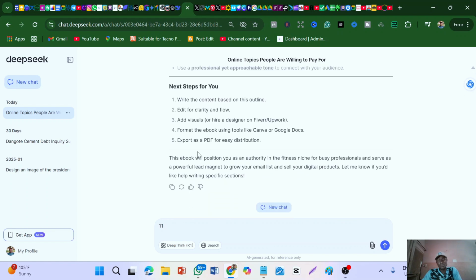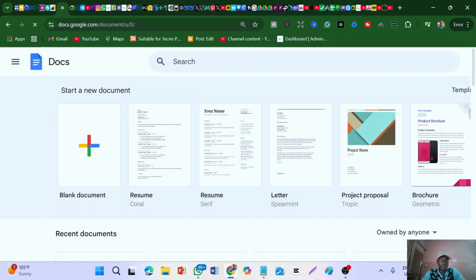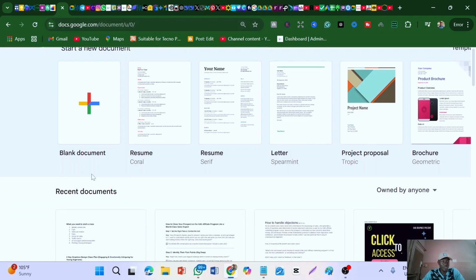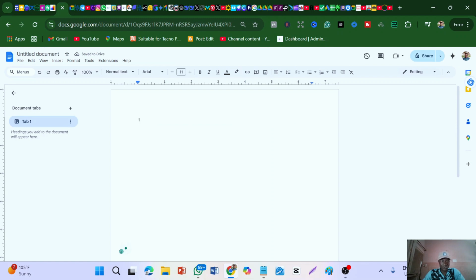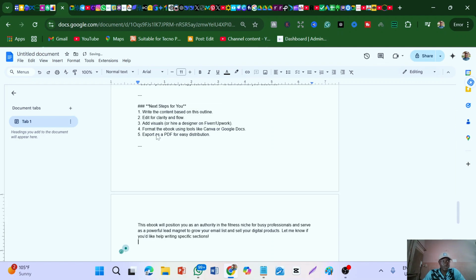So now what I want you to do is copy everything that it has given you and go to this website called Google Docs, right? Just Google Docs, type it on your browser. You can access this on your mobile phones too, so just docs.google.com, right? Just come here and tap on this blank document. Now what you're going to do next is paste what you've copied here. So you can see everything is pasted here. And yeah, so now you've gotten a complete guide on how to write your first digital product. That's a book, right?